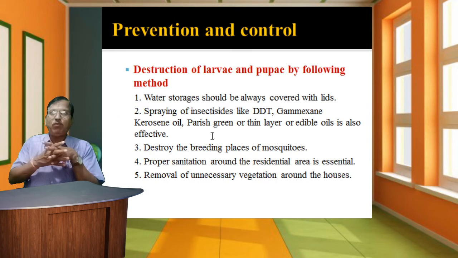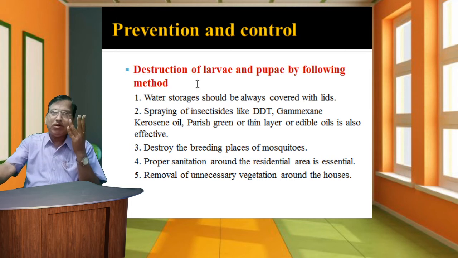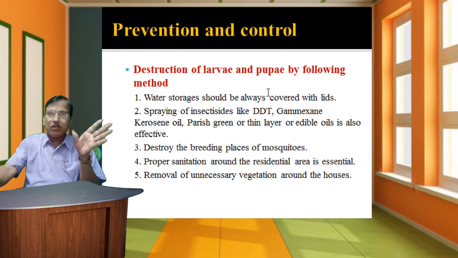Next is the destruction of larvae and pupae by the following methods. Larvae and pupae also stay in large numbers in the affected area, and at this time we control them by specific methods. First, water storages should always be covered with lids.